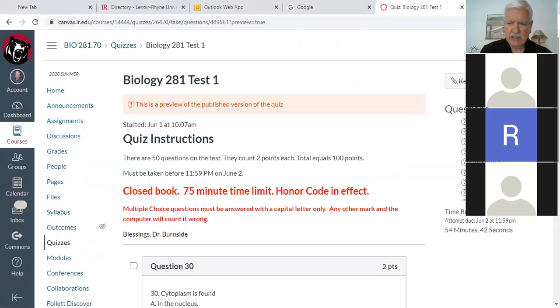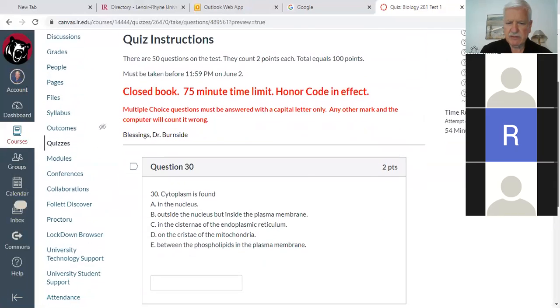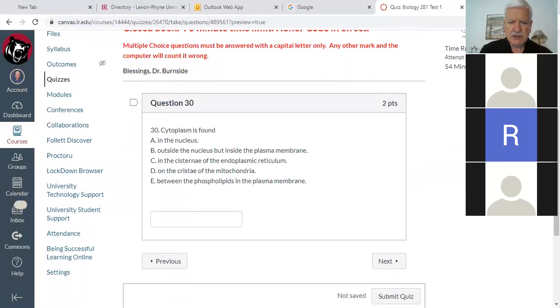Okay. And number 30, this one's going to be for you, Allie. Cytoplasm, this was another one that was on the quizzes. Cytoplasm is found in the nucleus, outside the nucleus but inside the plasma membrane, in the cisternae of the endoplasmic reticulum, on the cristae of the mitochondria, between the phospholipids in the plasma membrane.